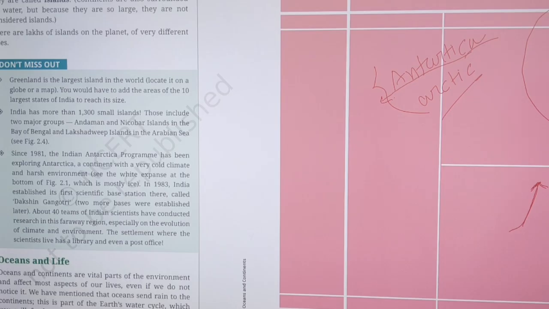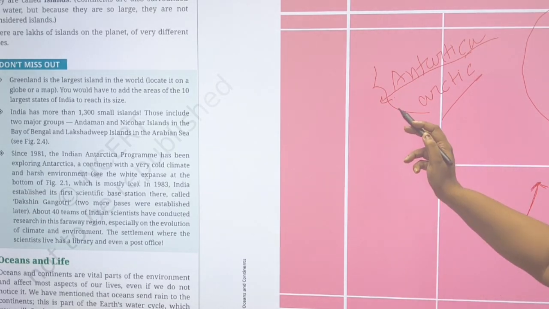So maybe there are some, but we need to protect our Antarctica. If we start mineral exploration in that part, maybe it will impact the climate of our earth hugely, and we can see more greenhouse gas emission and so on. We can see climate change just starting to happen. So that is the thing.